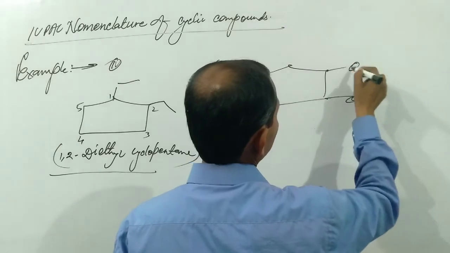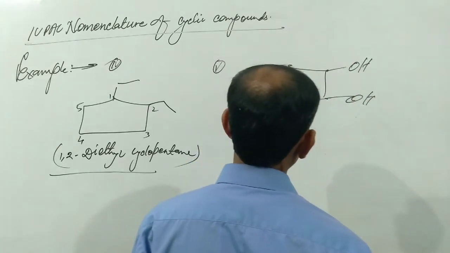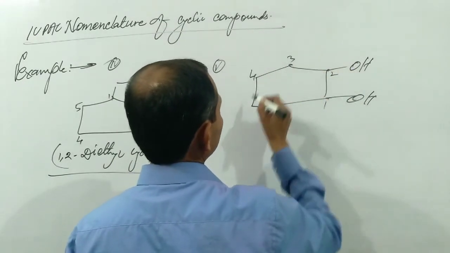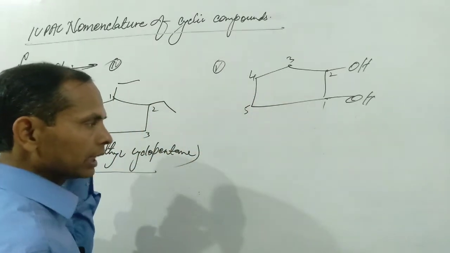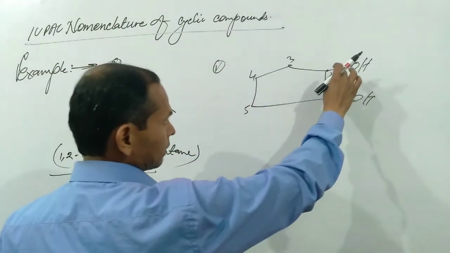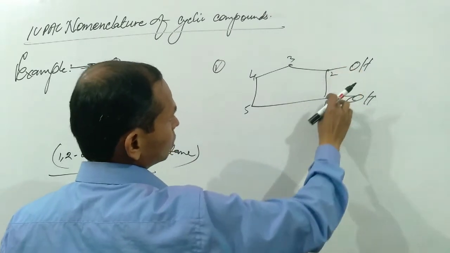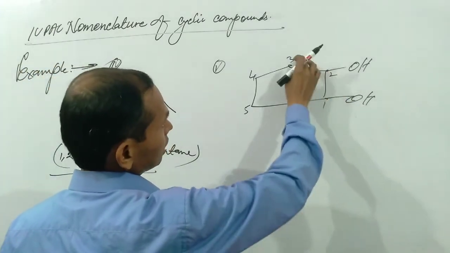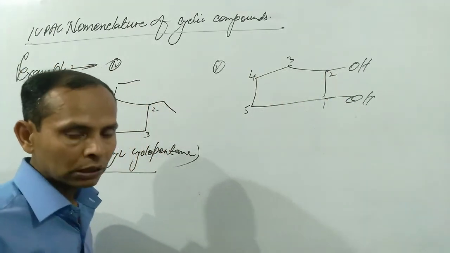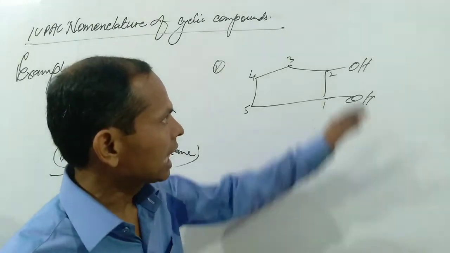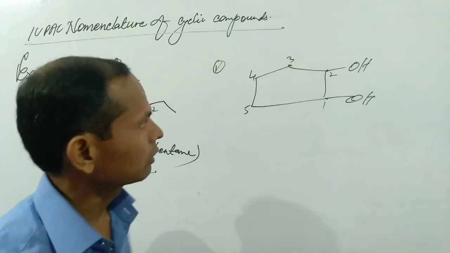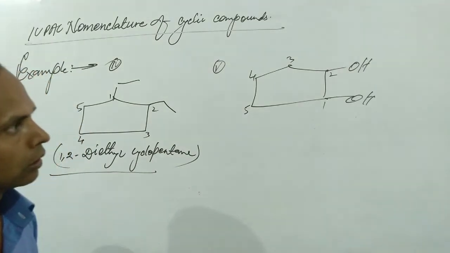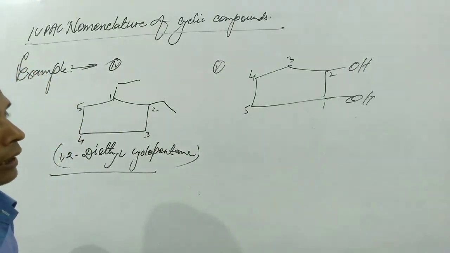This is a hydroxyl group. This is also a hydroxyl group. So we can count the number of carbon atoms from here. We can start the numbering of carbon atoms from this carbon atom also. So 1, 2, 3, 4, 5. We can also start from here: 1, 2, 3, 4, 5. It means we have to include both the groups, like the hydroxyl group, during counting of carbon atoms. The total number of carbon atoms is found to be 5. So the name of such a compound will be cyclopentane.